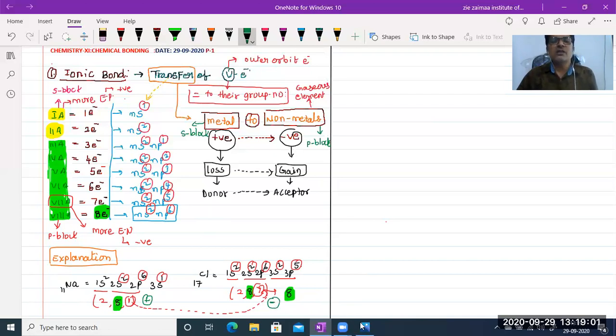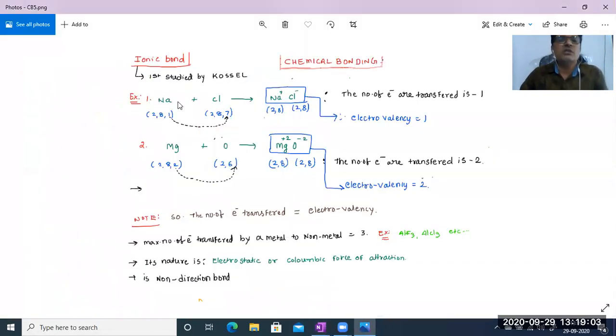Okay? See, I have already given this. Sodium is 2,8,1, chlorine is 2,8,7. So this electron is going to be transferred, that's why I have given an arrow. Look over here, then it forms sodium chloride. Sodium becomes 2,8, and chlorine also becomes 2,8,8. One more 8 we need to write here, I forgot.